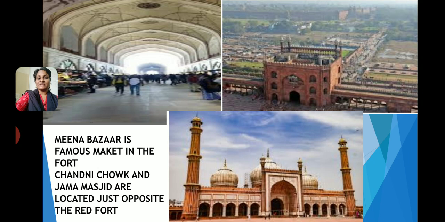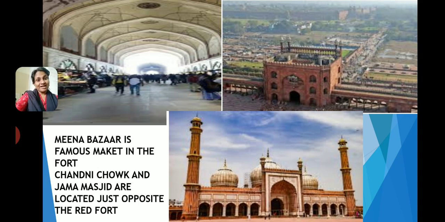Apart from this, you must have heard of Chandni Chowk and Jama Masjid. Chandni Chowk and Jama Masjid are two structures which are just opposite the Red Fort. So there's this long answer which you have to study, correct? This video just covers that one complete answer. If there's any question within the slides which I have discussed, you should be able to answer.